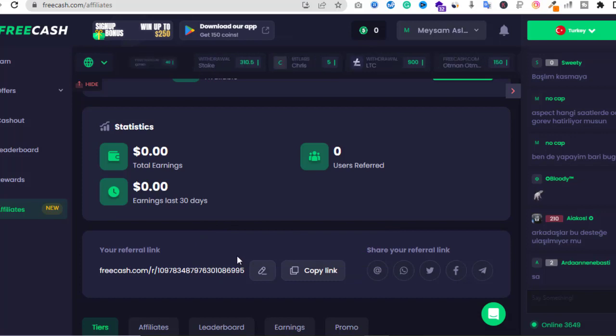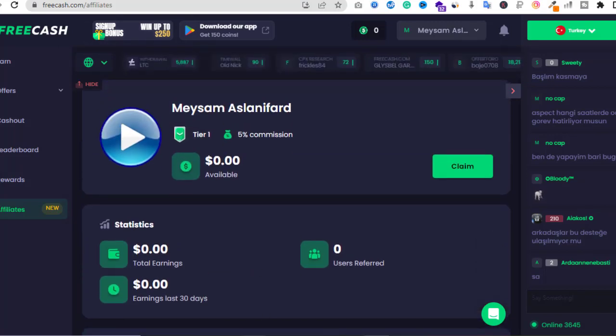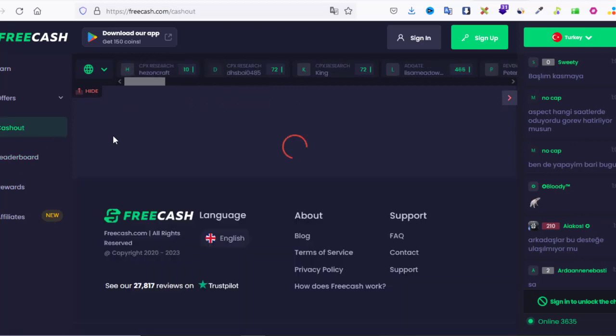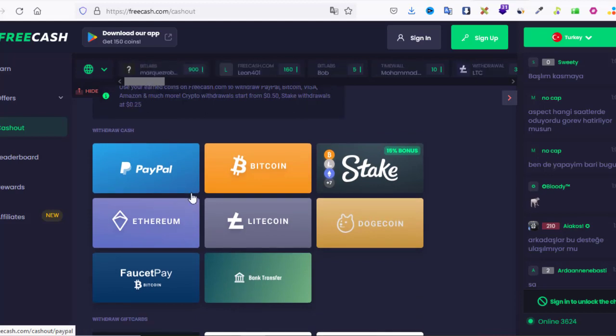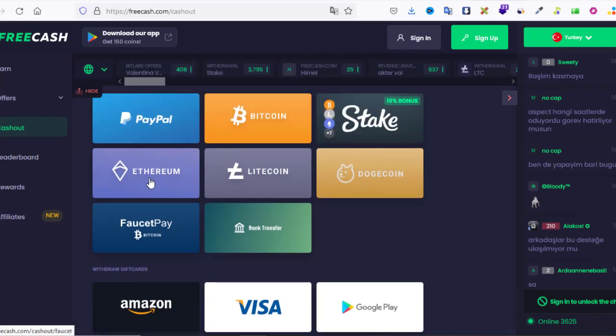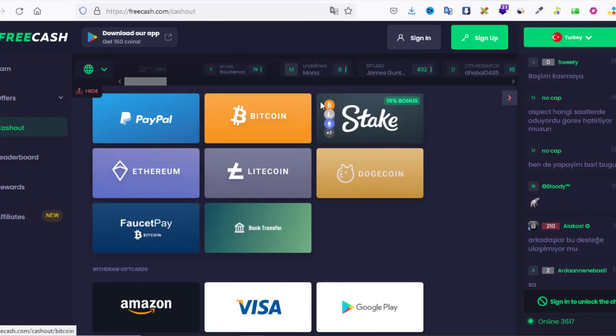Also, if you want to withdraw money from this website, you can use any of these services. I think almost any of these will be more than enough for you, because I know most of you have a PayPal account and most people use it, and also most people have Bitcoin wallets. So you can use any of these.